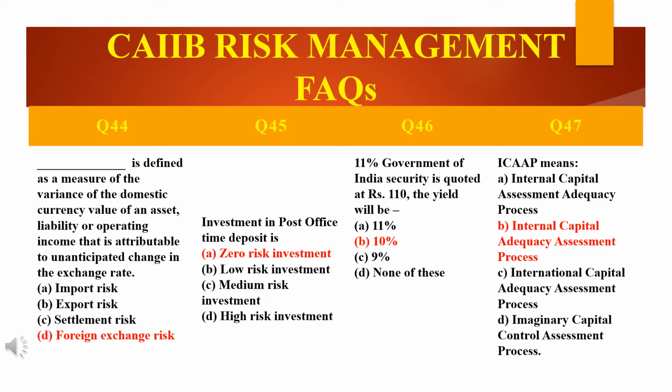So why foreign exchange? Because it's about the domestic currency value of an asset, liability, or operating income that is attributable to an unanticipated change in the exchange rate, which has not been anticipated or forecasted. Exchange rate itself means foreign exchange risk. Thus the answer will be foreign exchange risk. But why is this a risk? Because the movement in the exchange rates between two currencies may adversely impact the status of it.